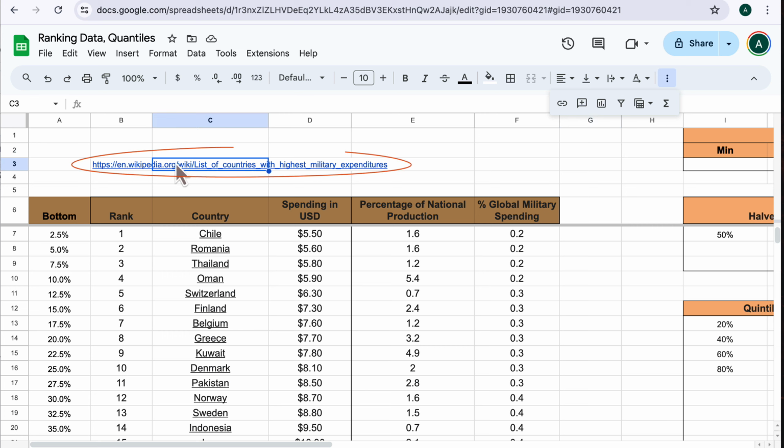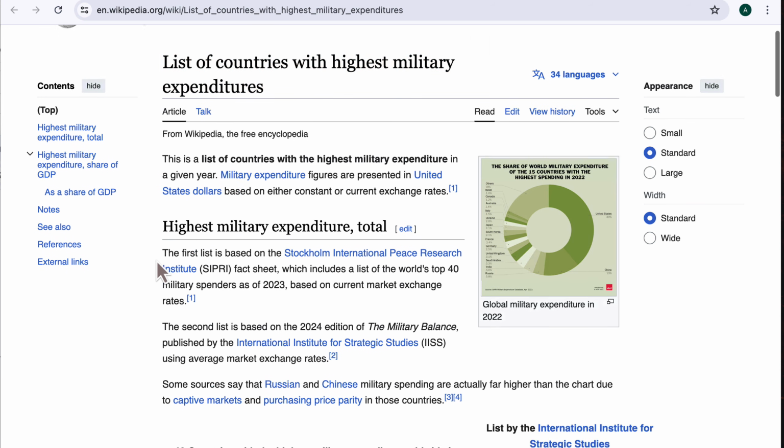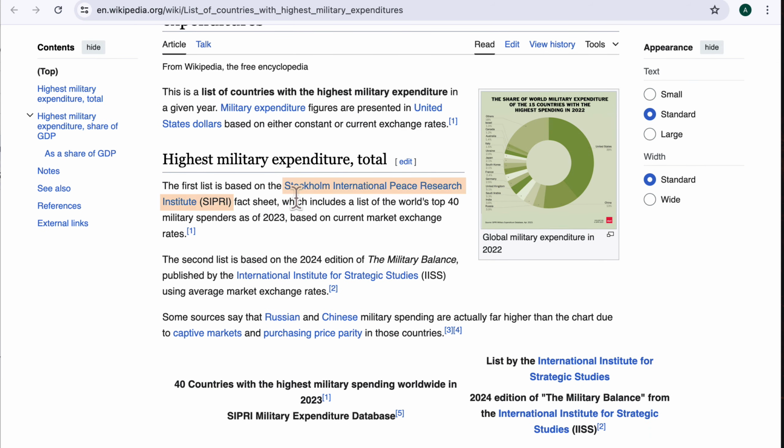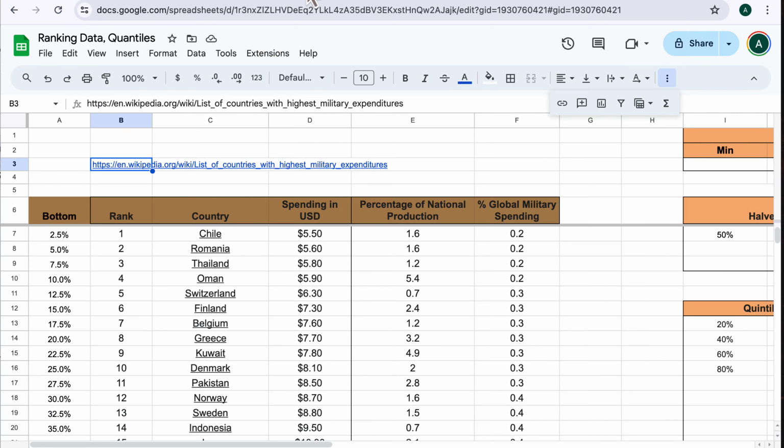We are going to be using the raw spend from our military rank spend that we found on this Wikipedia page, just to make absolutely sure we're giving credit where credit is due. List of countries on Wikipedia, list of countries with highest military expenditures. Our data is coming from the SIPRI, the Stockholm International Peace Research Institute, and they have ranked the 40 countries with the highest military spending worldwide in 2023 by raw spend and also by percentage of GDP. We've covered that in the last 2 videos. We're going to deal with the raw spend column.